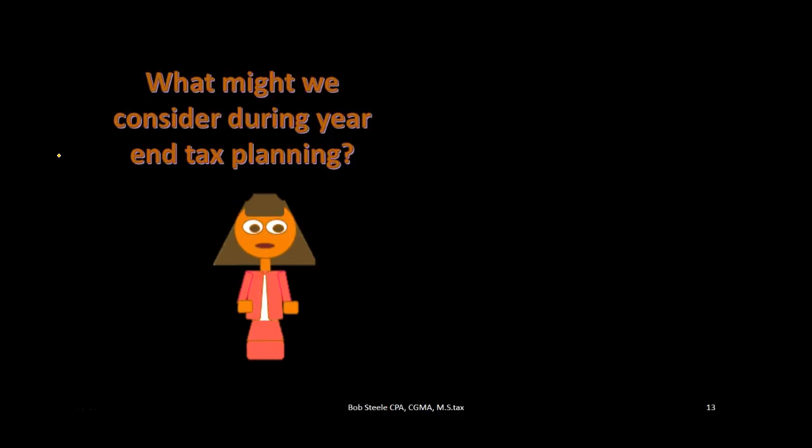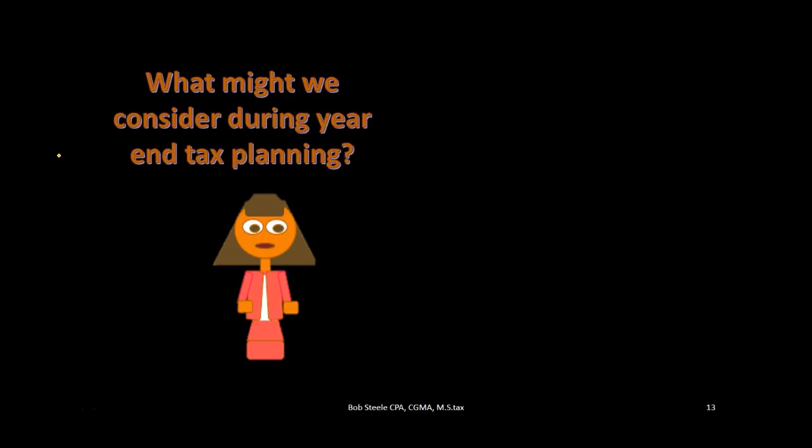What might we consider during the tax planning? So remember, if you're thinking tax planning in terms of how much we should put into the retirement account, first you want to do tax planning in October if you can, before the year ends, and think about how much income we want to make, and whether there is any way we can defer income within this year, or get any more expenses before the close of the year.